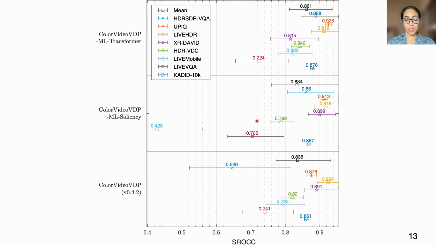ColorVideoVDP-ML saliency actually is showing some overfitting. That may be the reason for the simple architecture we use for that. And you can see it's overfitting on the Live Mobile dataset, which is the dataset that contains some kind of transmission distortion. So you can see that this metric just doesn't generalize as well as ColorVideoVDP-ML transformer.